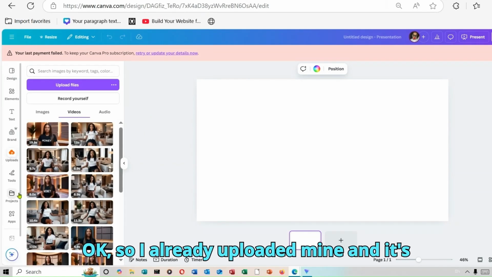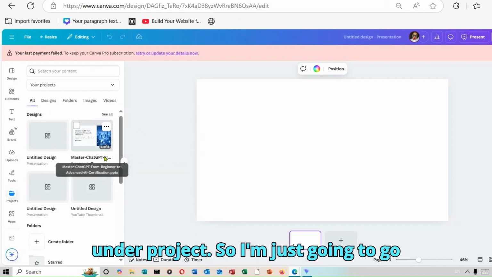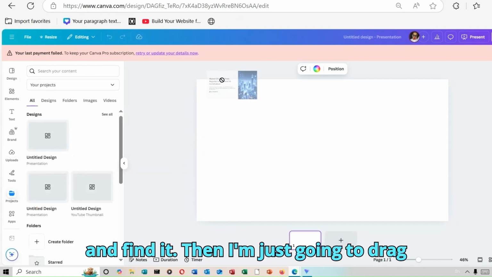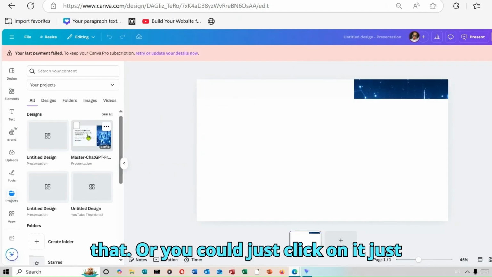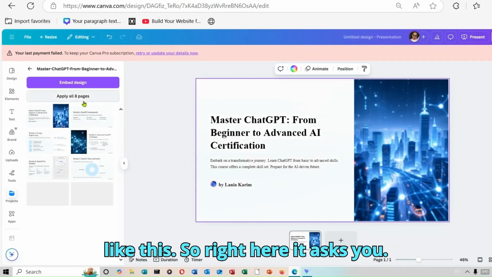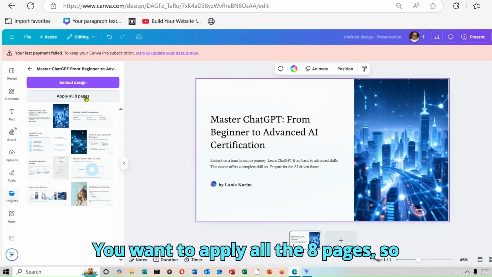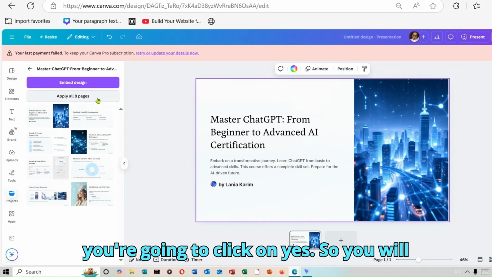Okay, so I already uploaded mine and it's under project. So I'm just going to go and find it. Then I'm just going to drag it and drop it over here, just like that. Or you could just click on it, just like this. So right here, it asks you, do you want to apply all the 8 pages? So you're going to click on yes.